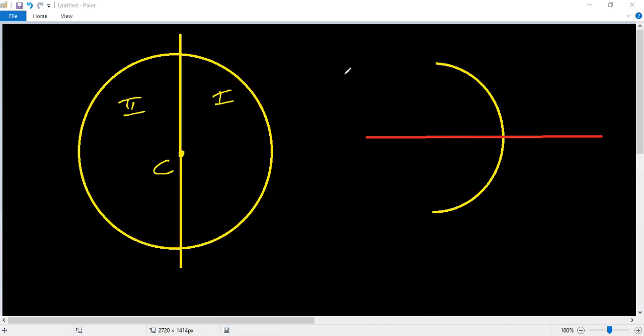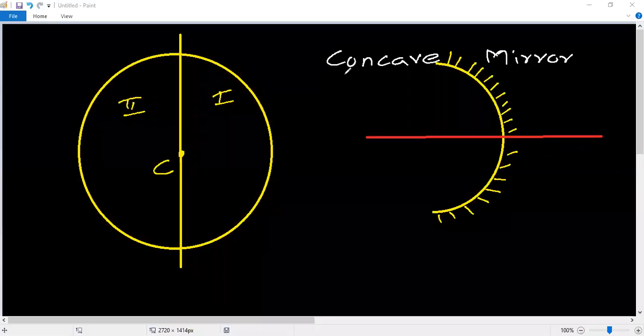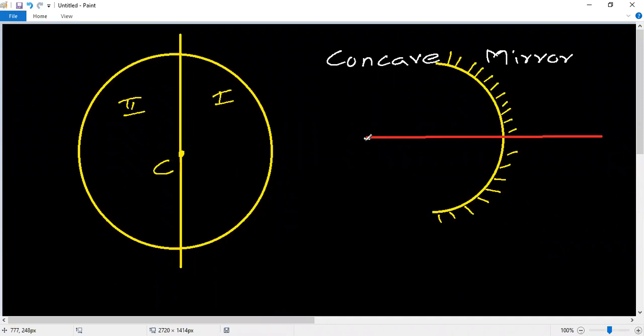Okay, one minute ma. Listen. In this point, this is the center point, so it is called the center of curvature C. First listen everyone, after you can copy. This one, center of curvature C. Next one, the midpoint of the mirror.